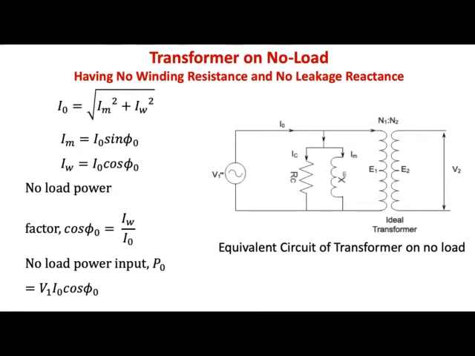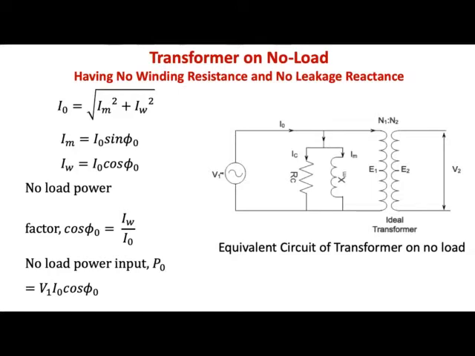Now we are considering a transformer which has no winding resistance and no leakage reactance. That means the winding is still ideal, but the core is not ideal.